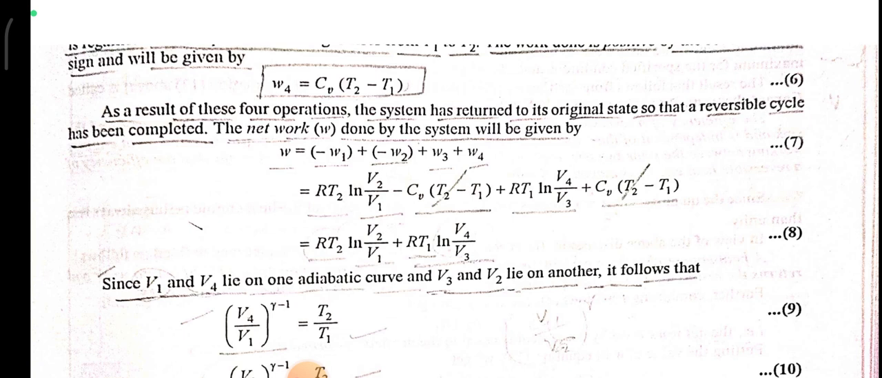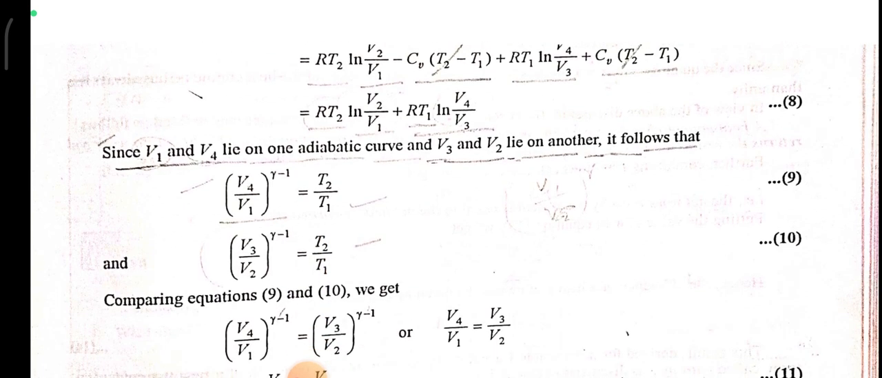So finally we will get the relation: W, the total work done, is equal to RT2 ln(V2/V1) + RT1 ln(V4/V3). Since V1 and V4 lie on one adiabatic curve and V2 and V3 lie on another, it follows that (V4/V1)^(γ-1) is equal to T2/T1, and (V3/V2)^(γ-1) is equal to T2/T1.